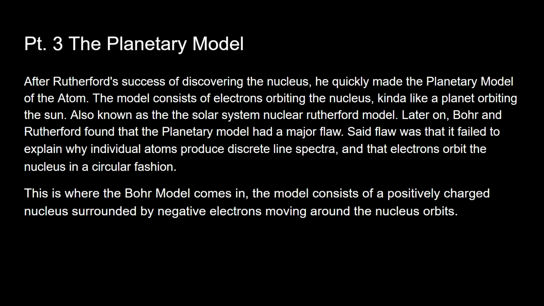Alright, part 3, the planetary model. After Rutherford's success of discovering the nucleus, he quickly made the planetary model of the atom. The model consists of electrons orbiting the nucleus, kind of like a planet orbiting the sun, also known as the solar system nuclear Rutherford model. Later on, Bohr and Rutherford found out that the planetary model had a major flaw. Said flaw was that it failed to explain why individual atoms produce discrete line spectra and that electrons orbit the nucleus in a circular fashion.